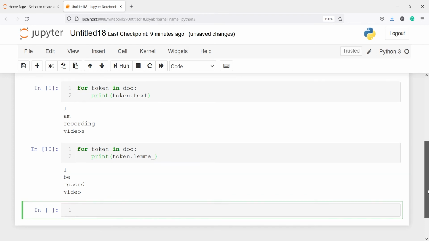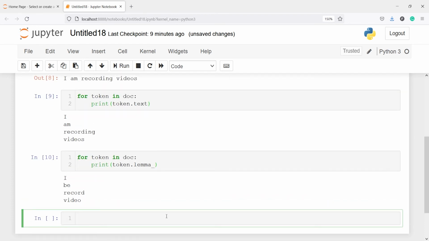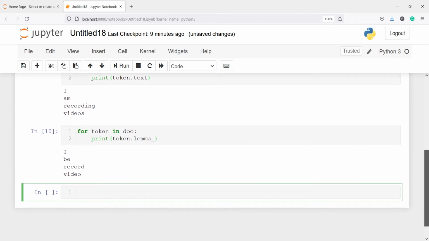In the output you can see first I, then am got converted to be, recording has converted to its base form record, and videos has become video. After applying lemmatization, all the words came into their root form.